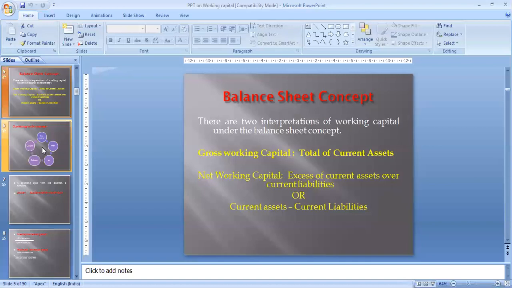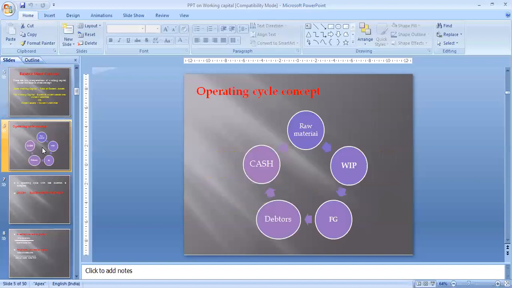Okay, so net working capital may be positive or negative. Is this clear? Now move further. So the next concept is the operating cycle concept. The operating cycle concept basically starts from purchasing of raw material and ends with the realization of cash.